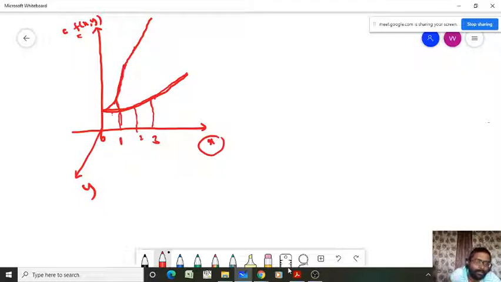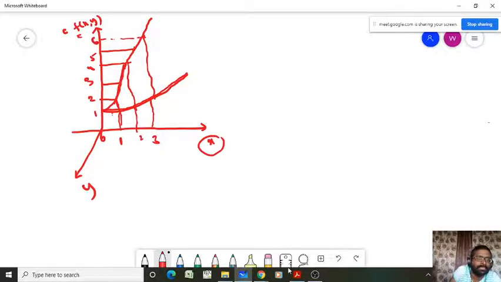Or we can call it a, so from 0 to 3 on the y side I will note 1, 2, 3, 4, 5 and 6.